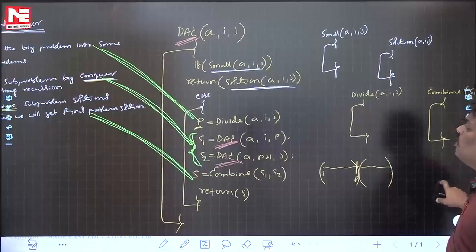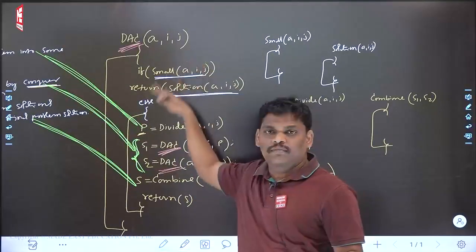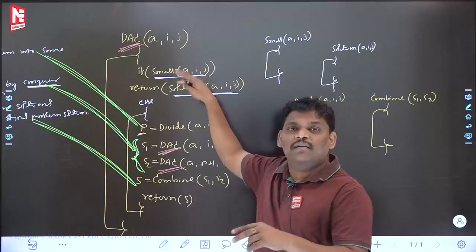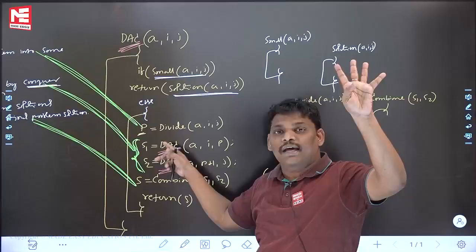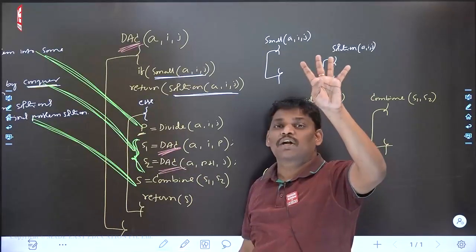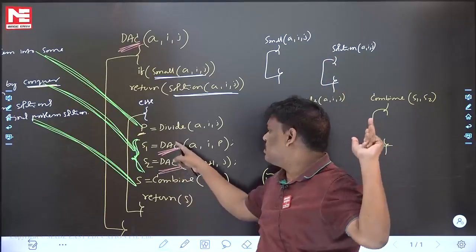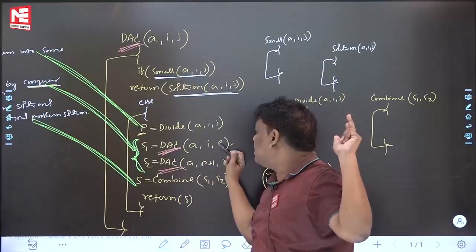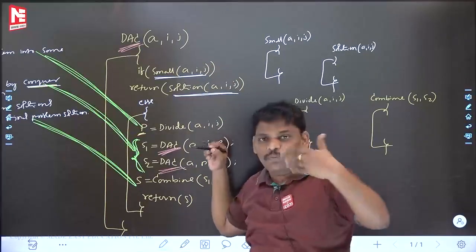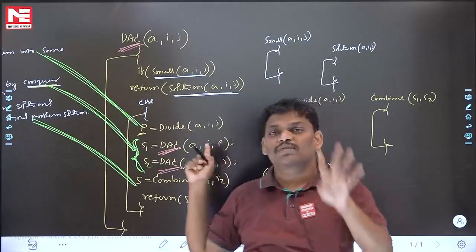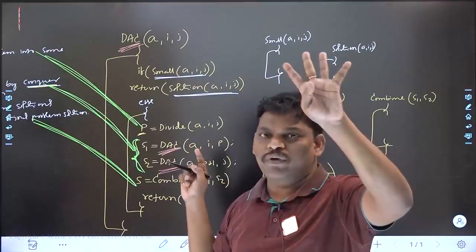Let's see. Now, one more thing I want to ask you. In this divide and conquer algorithm, what are the functions available? What functions are you using? I am using 4 functions. What are those? Small, solution, divide and combine. Conquer is a recursion. Divide, combine, small, solution. In this divide and conquer algorithm, you are using 4 functions: small, solution, divide, combine.